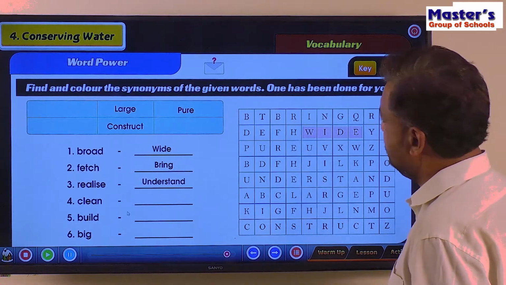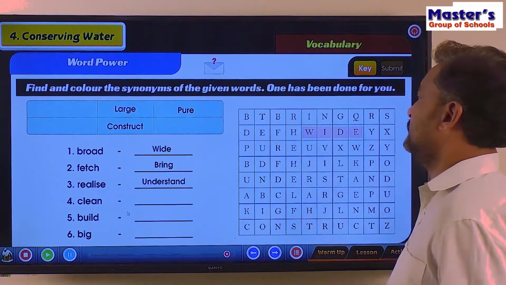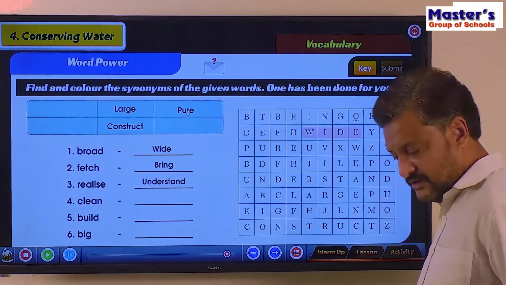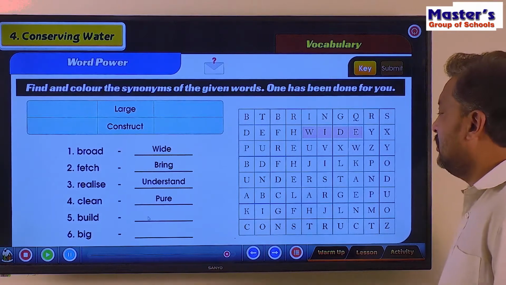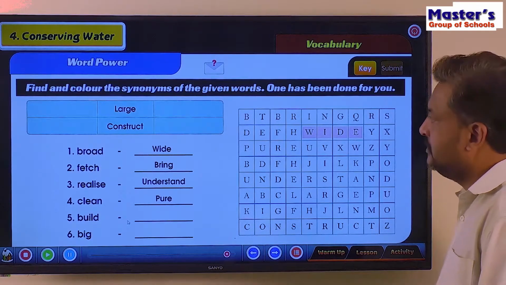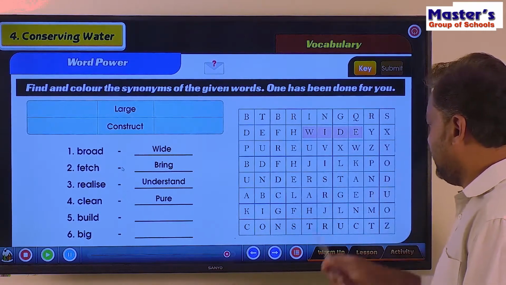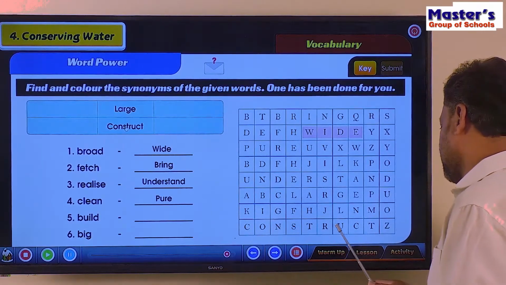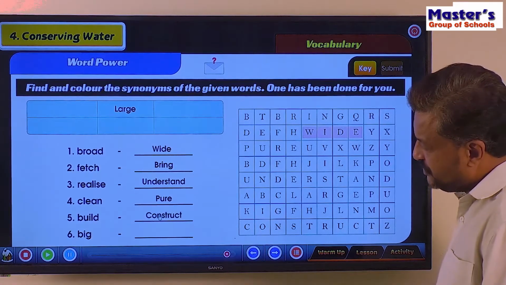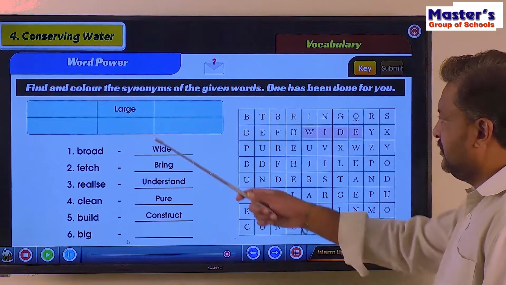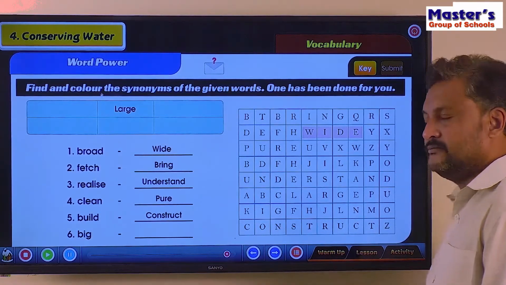Clean means pure, P-U-R-E, pure. Clean water means what? Pure water, isn't it? Yes. Build. Construct. Yes. C-O-N-S-T-R-U-C-T. Construct. Big, large, L-A-R-G-E.